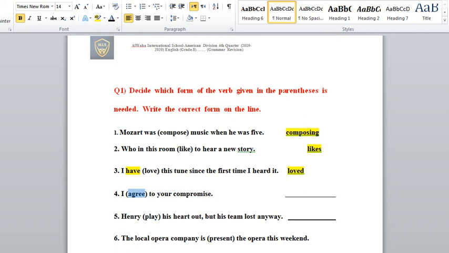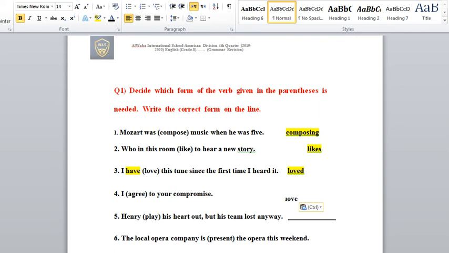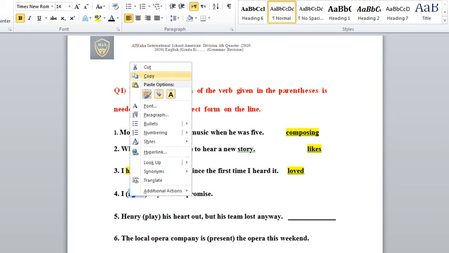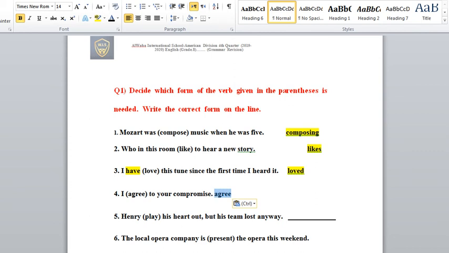It's the same, it's the original form of the verb. So I'll be putting the original form of the verb as it is. This is the future tense, so I'll be putting the future tense as it is over here. It's the old verb, so I will just copy "agree" over here and write it as it is, no change at all. So: "I agree to your comparison." It's very simple present tense, nothing else. I agree to your comparison.